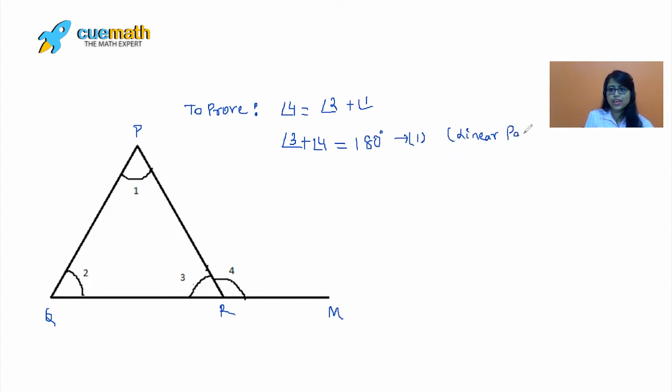Now, what I can see here, from the angle sum property, we have learned that the sum of the interior angles of a triangle adds up to 180 degrees. So I can write here angle 1 plus angle 2 plus angle 3 equals 180 degrees, and this forms equation 2. I can write the reason here: angle sum property.